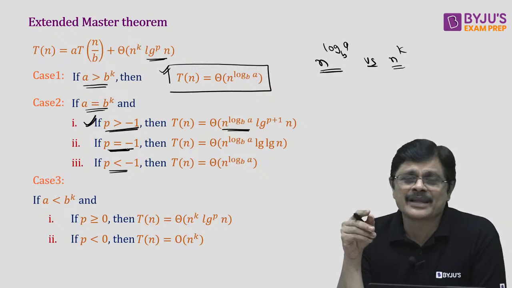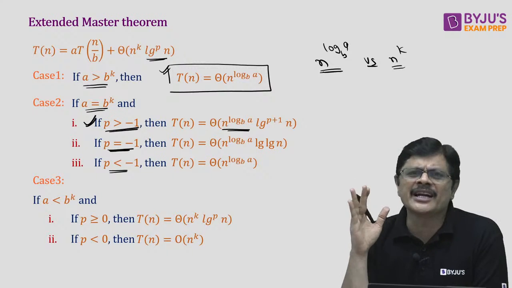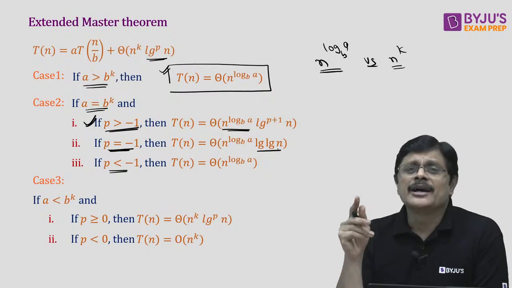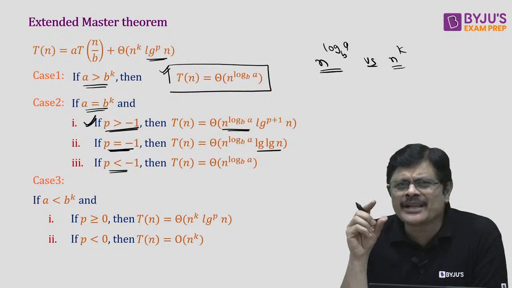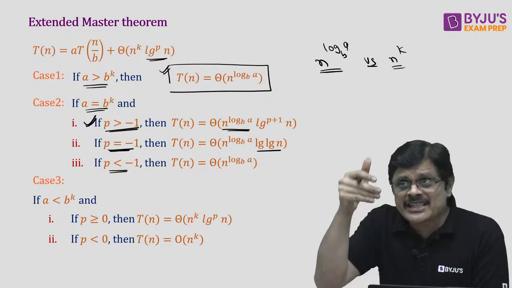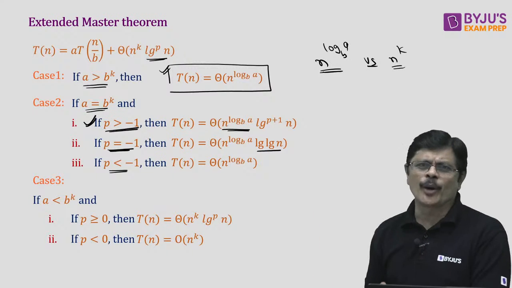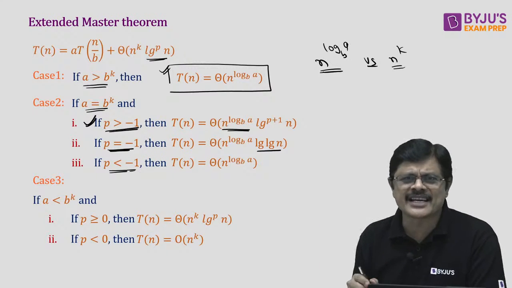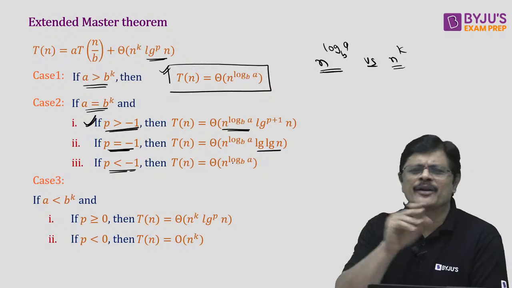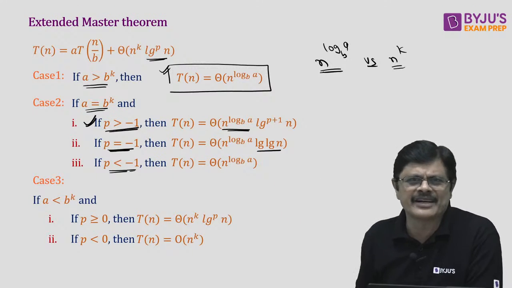But when p is minus 1, that is, if you are having 1 by log n, in that particular case, that n power k or n power log A to the base B, you just multiply with log n, that is if it is divided by log n. And if it is something like log n in the denominator, this is the case, then just write only n power, and the log n factor is completely removed, my dear friends.